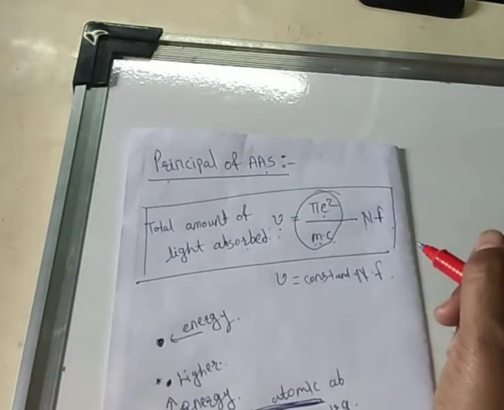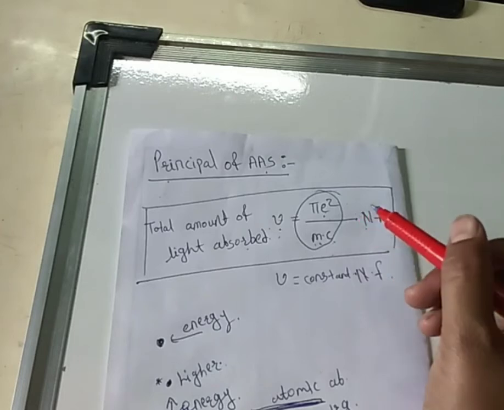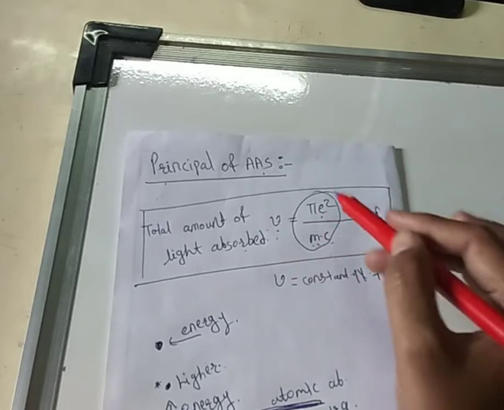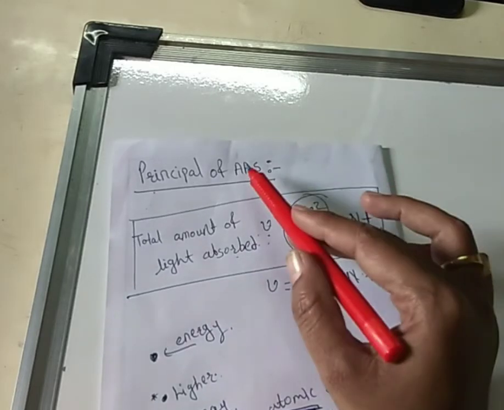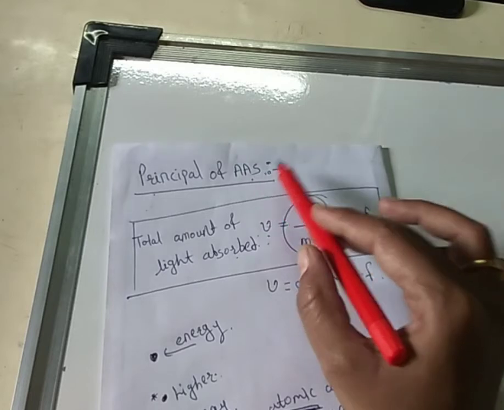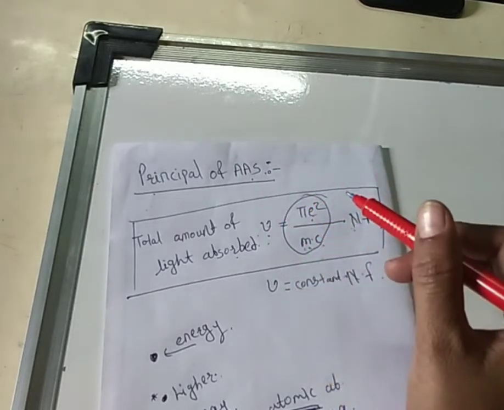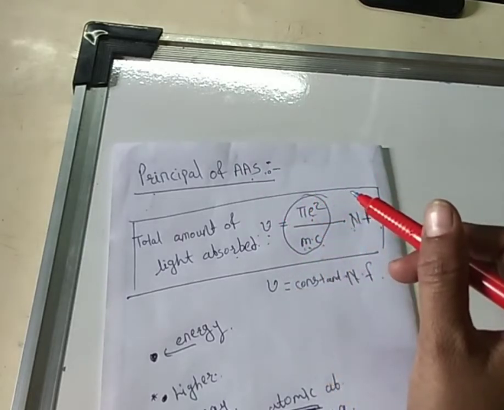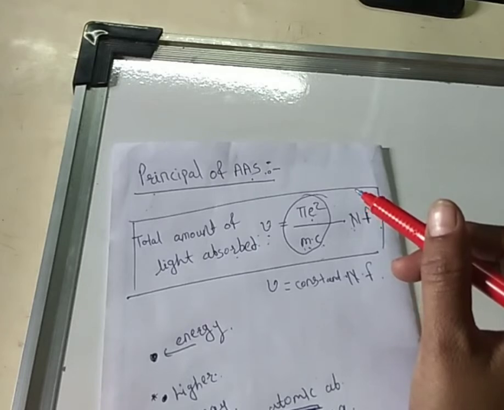After examining the equation, it reveals that the equation does not involve wavelength or frequency, and it does not involve temperature. In other words, the principle of AAS is independent of temperature. Thus two facts are clear: the absorption by an atom depends neither on the wavelength of the absorption nor on the temperature of the atom.